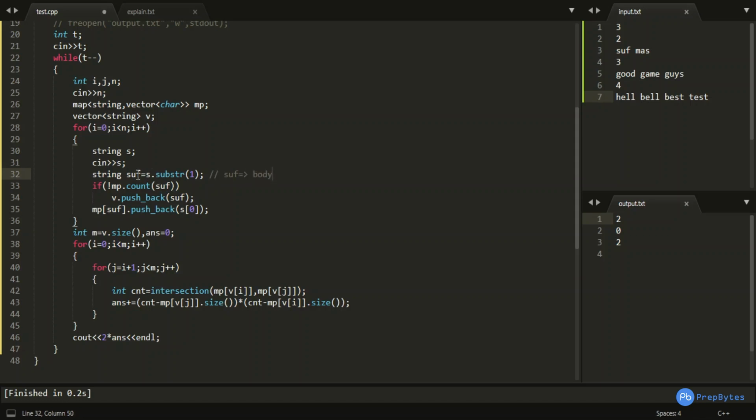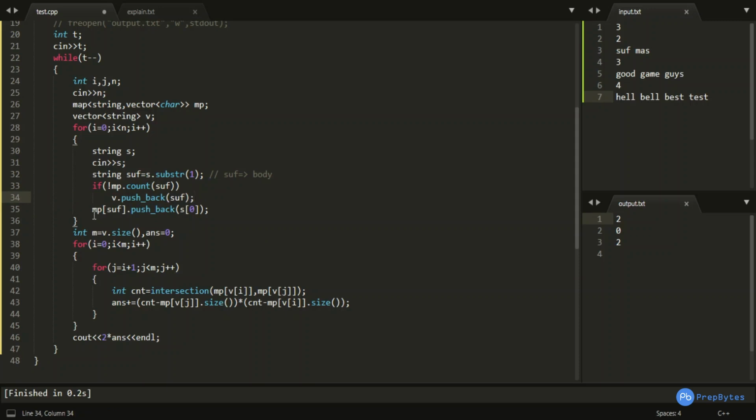So instead of writing suf, we can write string body, right? So this is my body, and I am checking if this particular body is not already present in my map. If it is not already present in my map, I am pushing it over to the vector v.